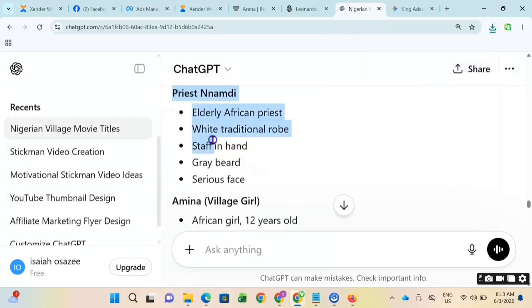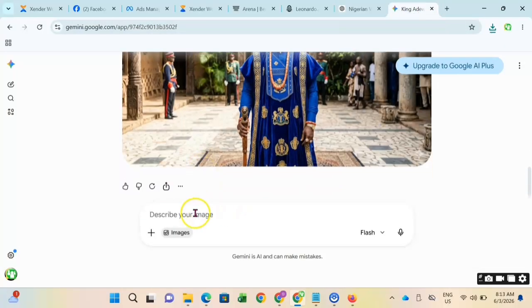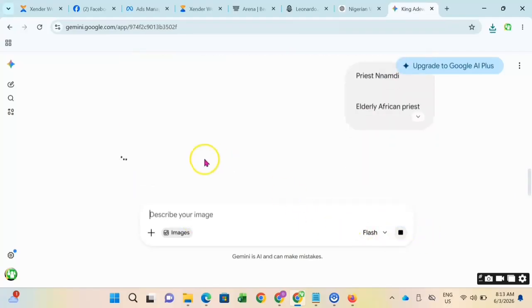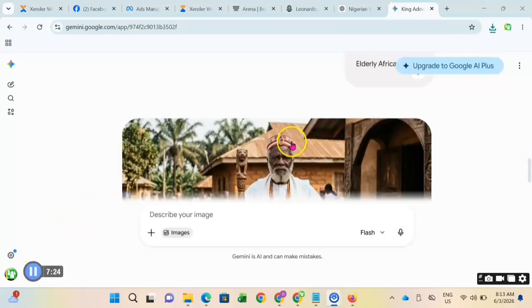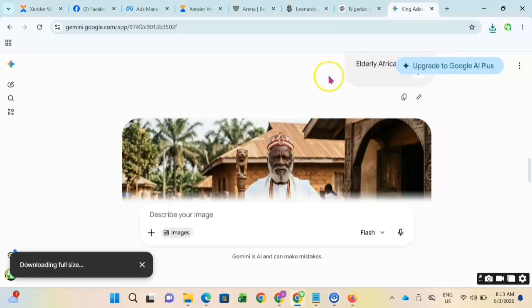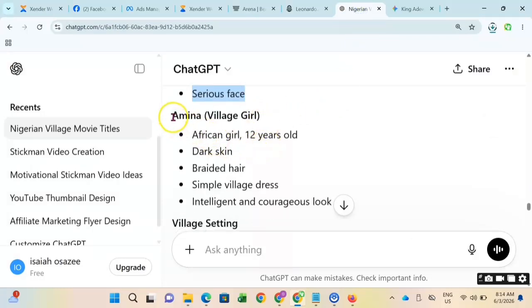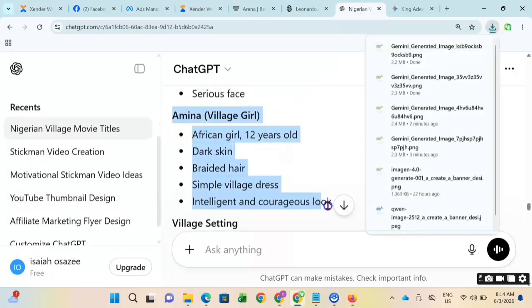Now the priest. Normally, this is the priest of the kingdom. Copy it and paste it. I'm going to first create all the character images before the scenes. So that's the priest. This is Amina, the village girl.